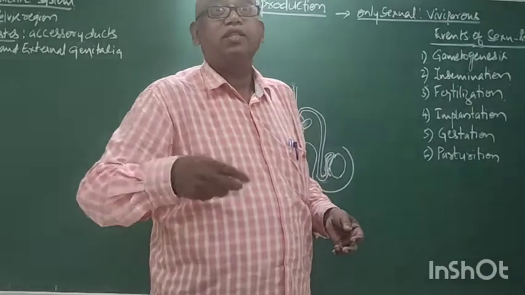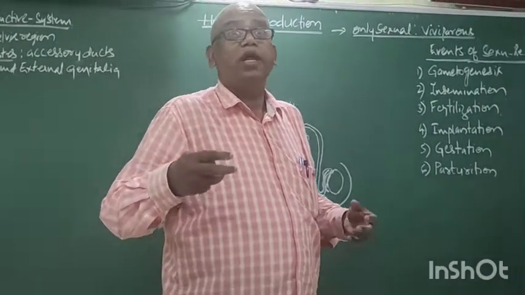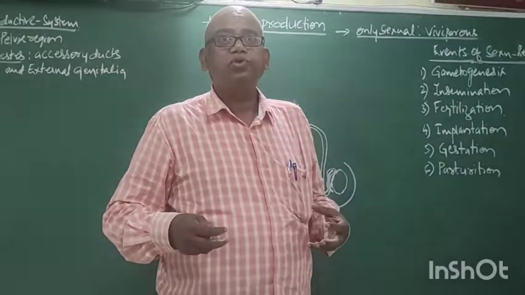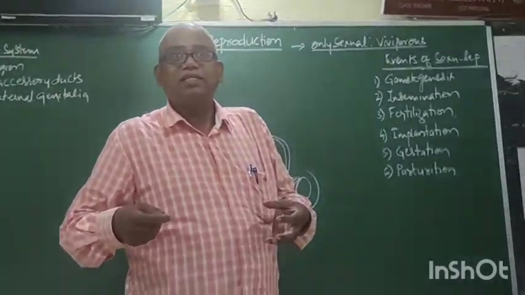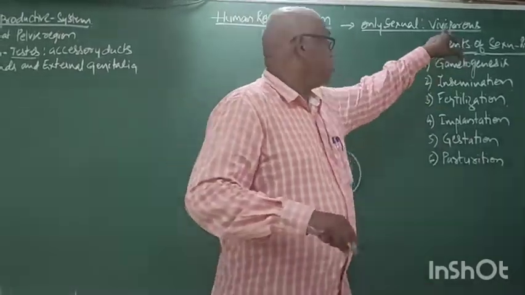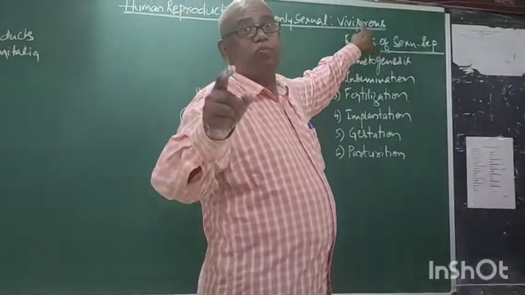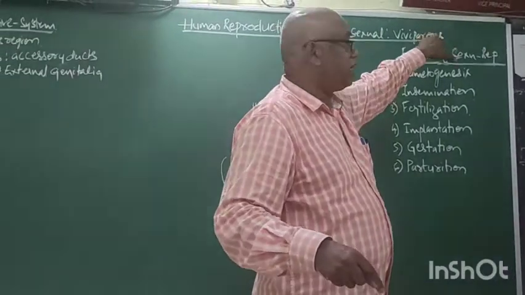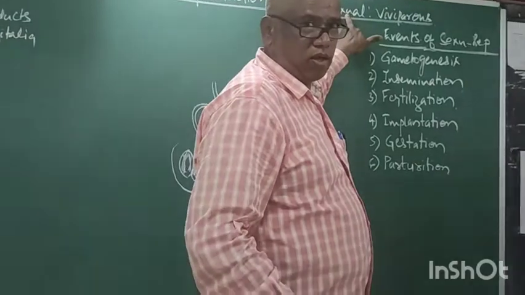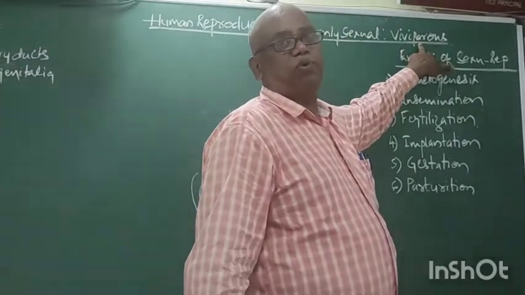That is, the mother gives birth to the young one. Of course, the mother lays the eggs, that is unfertilized egg, within the body. But we are viviparous. That means our reproduction is only sexual and we are viviparous.